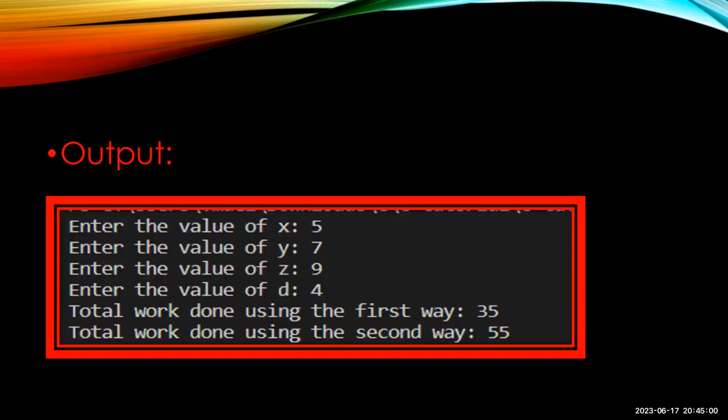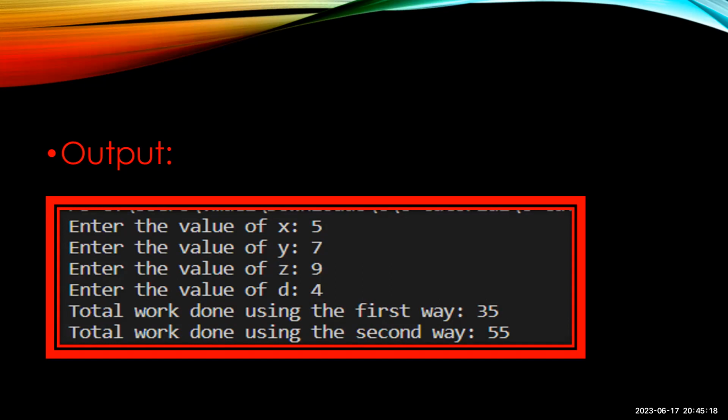From the user we have asked for x, y, z, and d values. Let's see what he gave. Enter the value of x, the value is given as 5. Enter the value of y as 7. Enter the value of z as 9. Enter the value of d as 4.